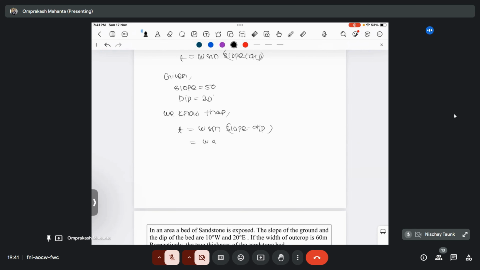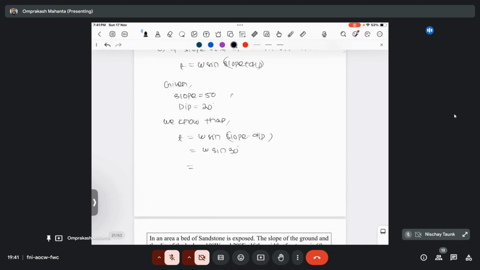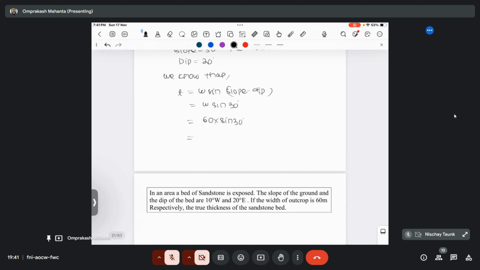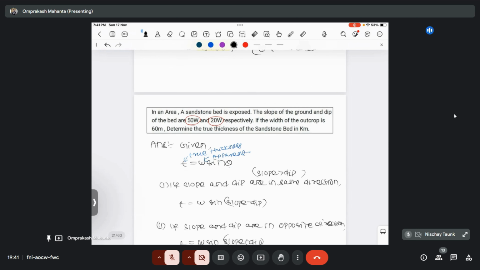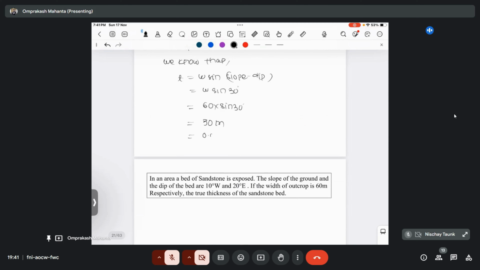So it will become W sin (50 minus 20), that is 30. W is given as 60 meter. So 60 into sin 30, that will come around 30 meter. But here the question asks for the answer in kilometers, so it will become 0.03 kilometer. Okay, that will be the answer.